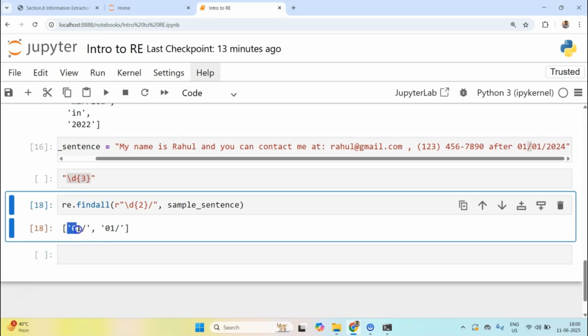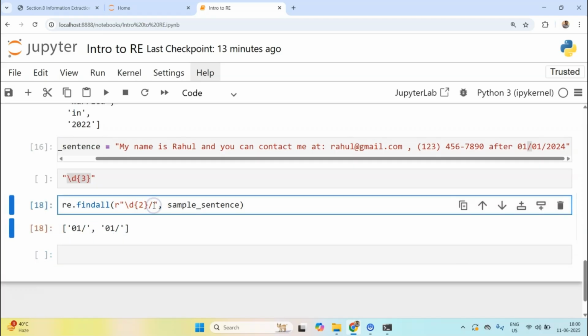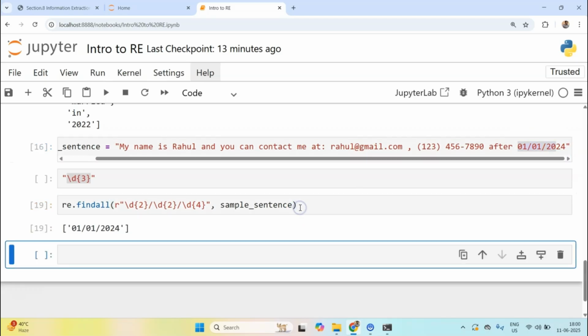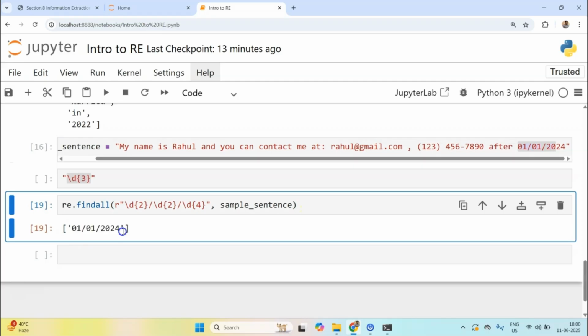You see this? It has matched 0 1 0 1. But I don't want to match it like this. I want to match D again 2 times, and then again a backward slash. Now D again, but this time I want to use it for 4 times. You see, I'm trying to extract this date. So let's run it, and you see, I've successfully extracted the date in this format.